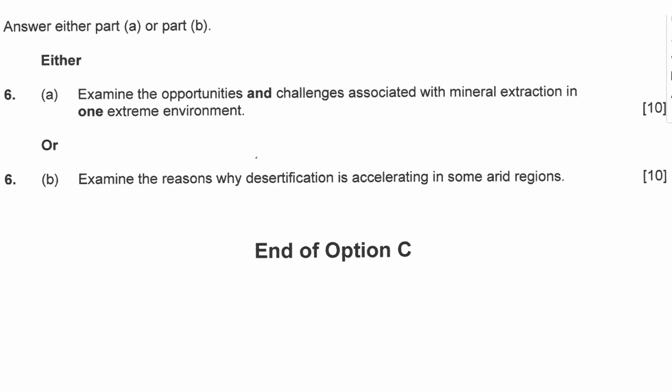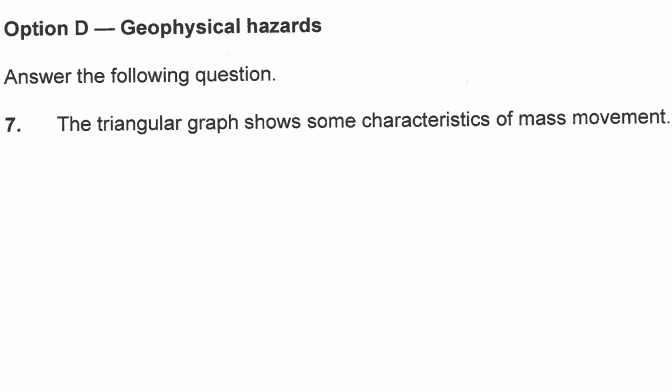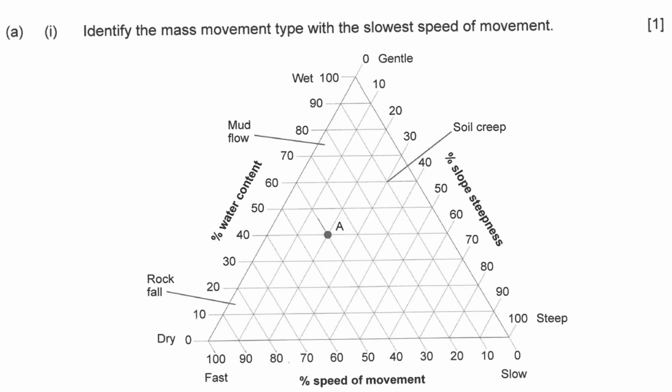Welcome back. Next, the triangular graph shows some characteristics of mass movement. Triangular graph, mass movement. You know it. Oh, okay, this is the triangular graph. It's really my first time looking at it. I'm learning from it too. Maybe a friend can teach me one day.